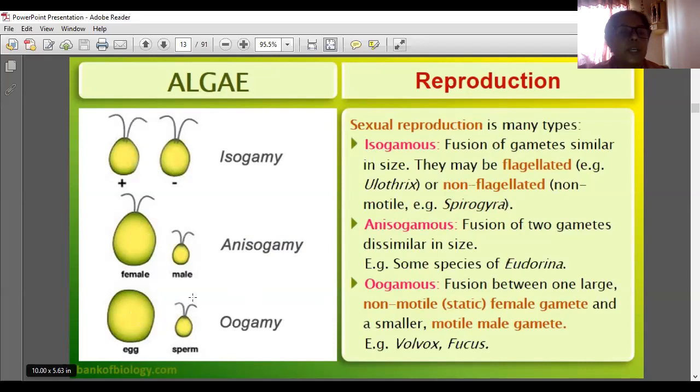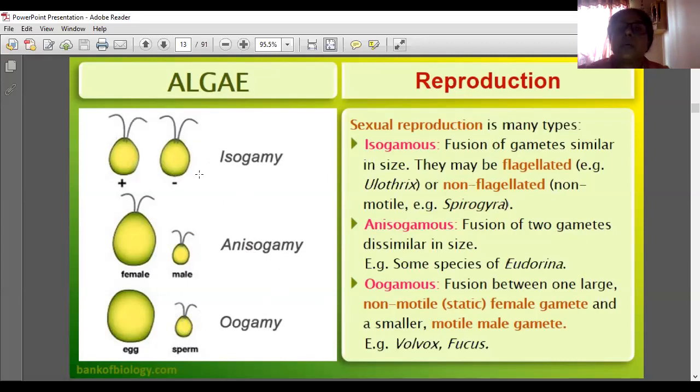But the sperm has this type of projections or hair-like structure, flagella. So it can move. It is a motile structure only. Understood? So isogamy, anisogamy and oogamy. What is meant by isogamous?